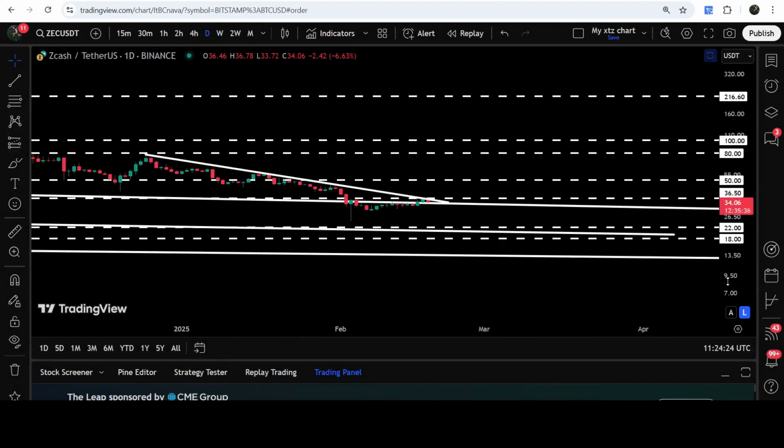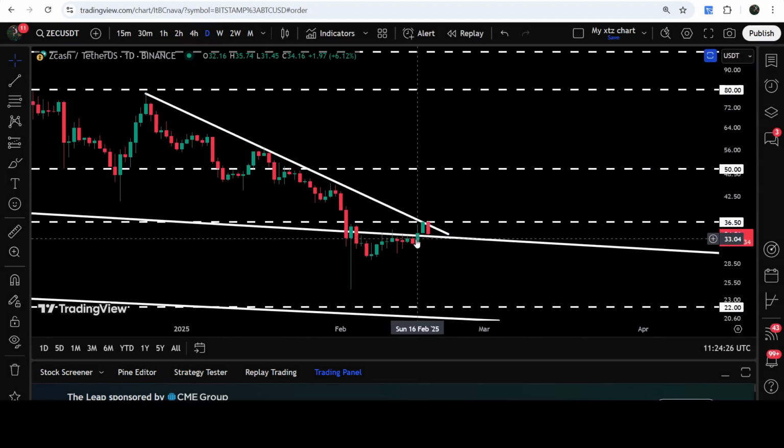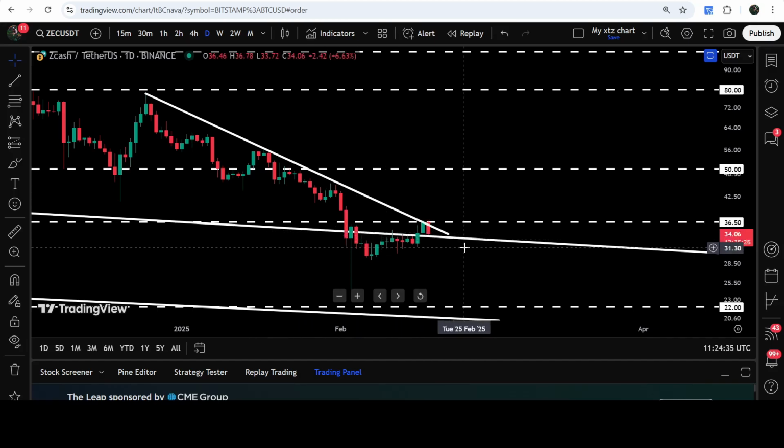And if we take a look at the daily time frame chart, then you can see that once again we have broken it out, but got rejected by this downtrend line resistance once again and dropped down to the previous resistance of the wedge. And this resistance is now working as support for the past 2 days. And in today's video, we will once again analyze this move.